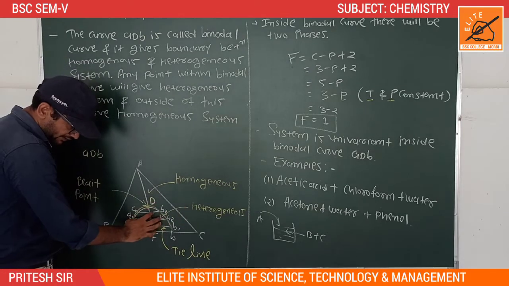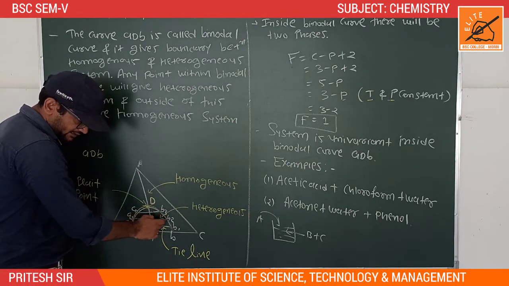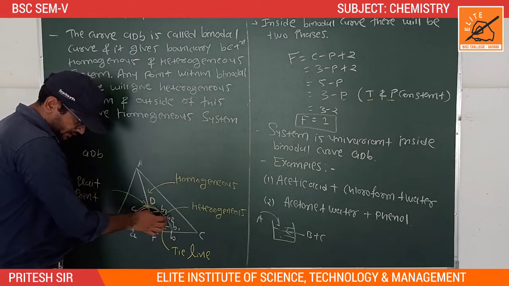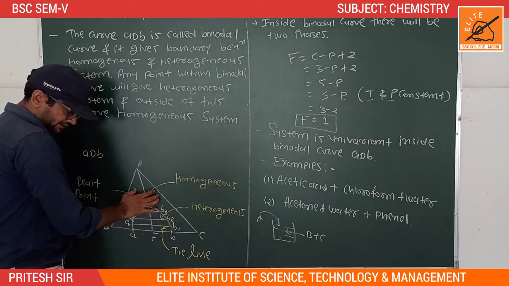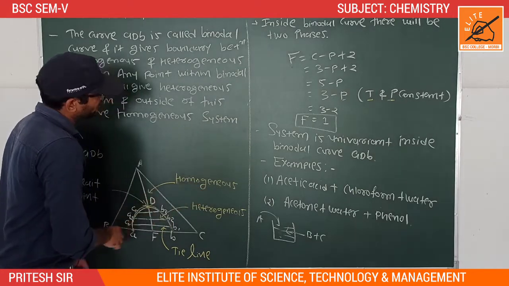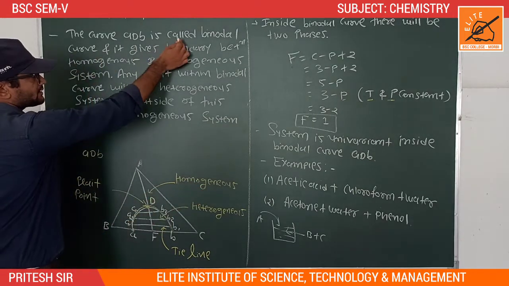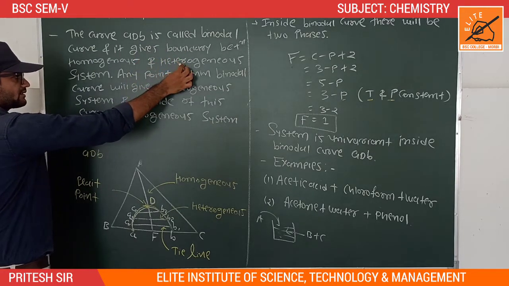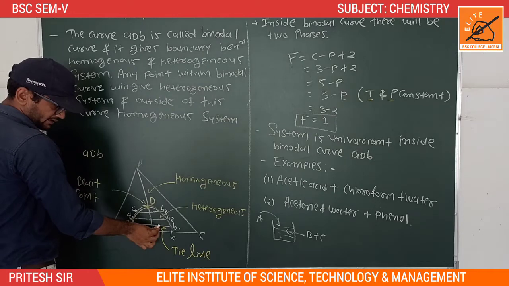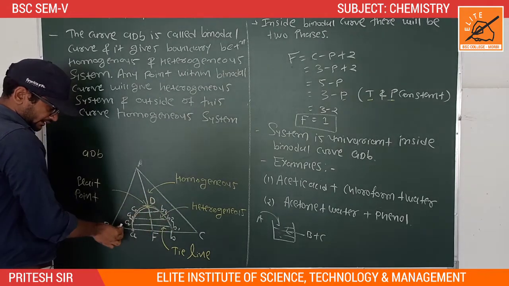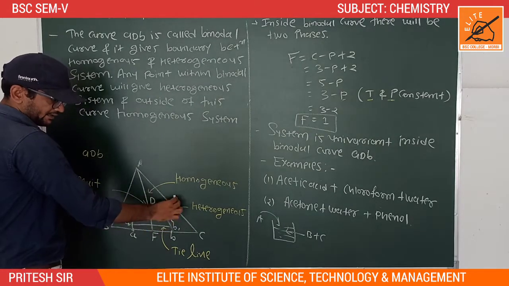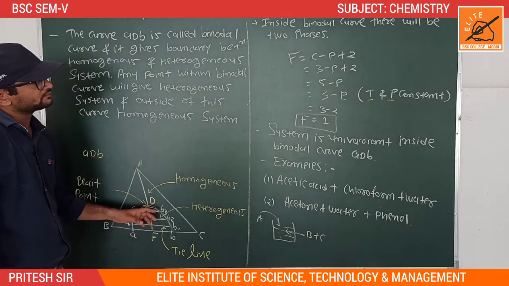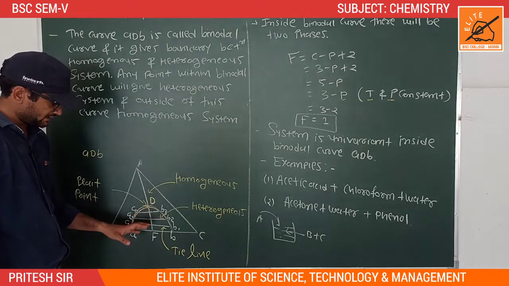Any point within the binodal curve indicates a heterogeneous system, and any point outside of the binodal curve indicates a homogeneous system. The curve ADB gives the boundary condition between homogeneous and heterogeneous, and inside the binodal curve there will be two phases.